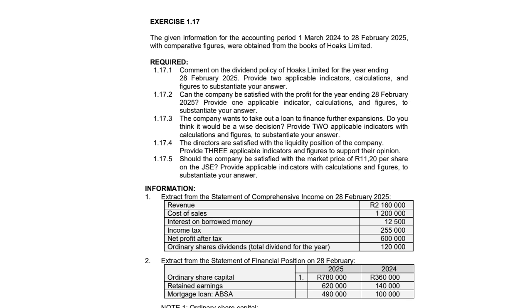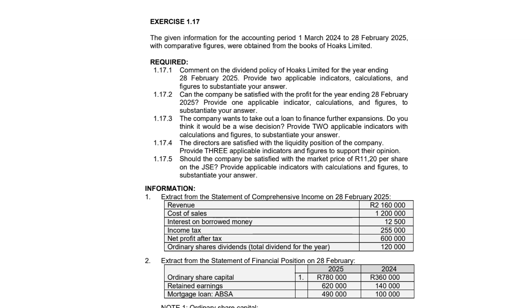1.17.4. The directors are satisfied with the liquidity position of the company. Provide 3 applicable indicators and figures to support their opinion. 1.17.5. Should the company be satisfied with the market price of 11.20 Rand per share on the JSE? Provide applicable indicators with calculations and figures to substantiate your answer.